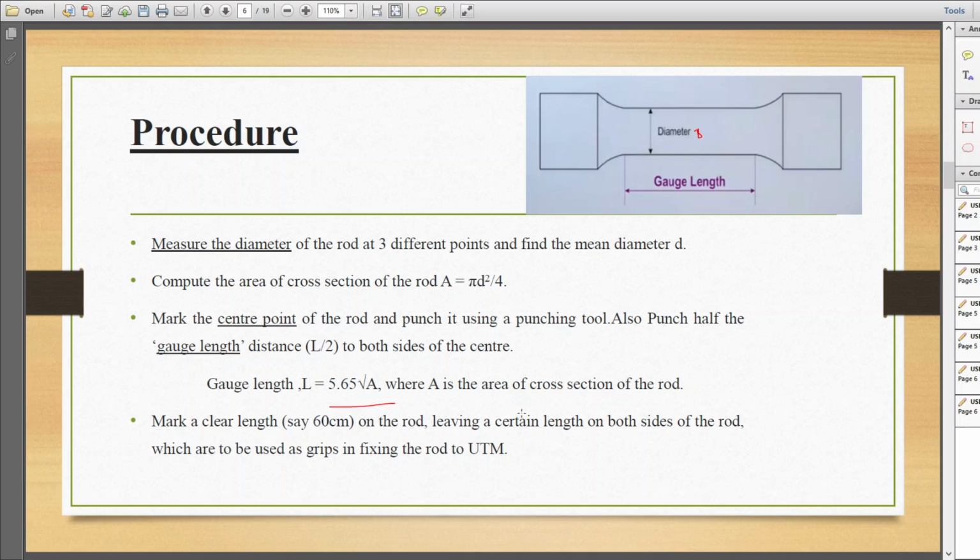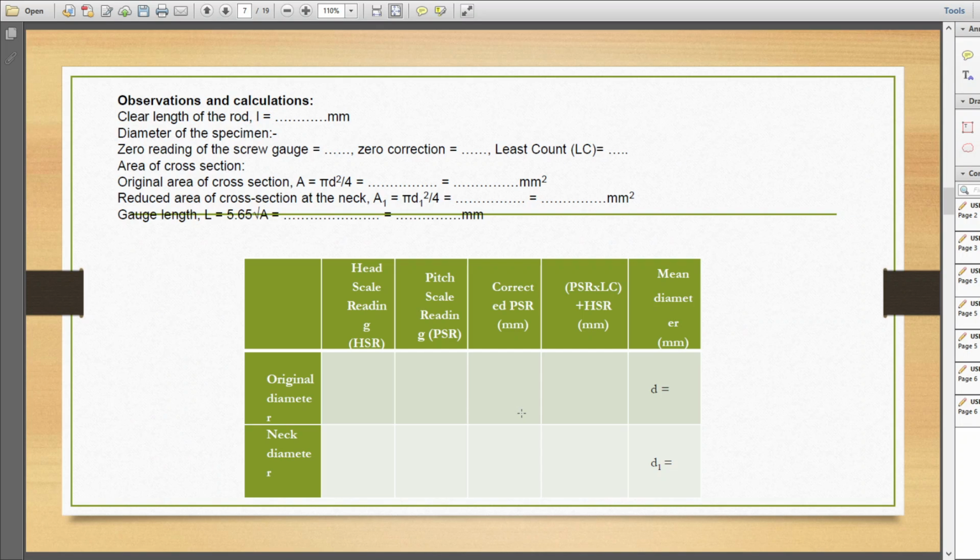Then we will take a clear length, say 16 centimeter on the rod, leaving some length on both sides of the rod, which are used to grip or fix the rod or specimen to the UTM. This is the observation and calculations for finding out the gauge length and diameter of the specimen. Usually we find out the diameter of the specimen using screw gauge, so we have to find out the zero correction and least count, and accordingly find out the diameter of the specimen.